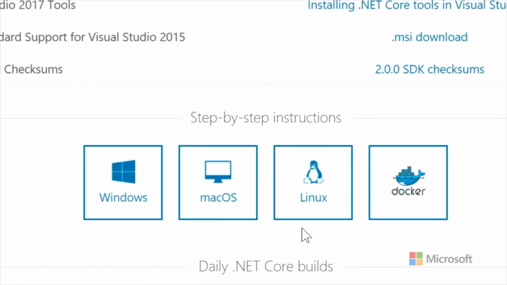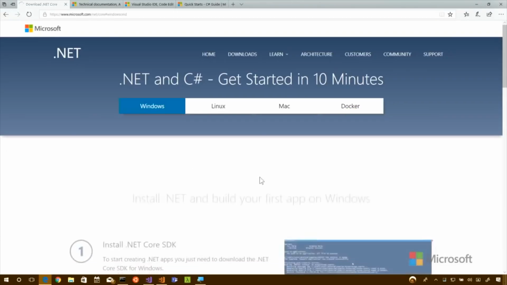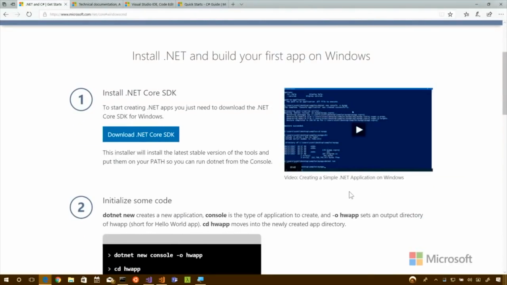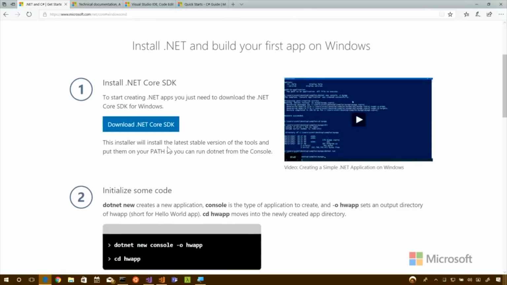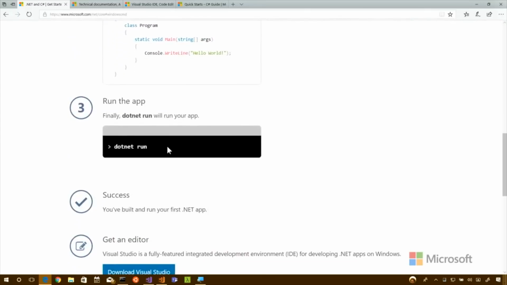Yeah, and we should actually click on one of those. Click on the Windows one, and you should see not only a step-by-step, but also a few videos in between. Right, so we've got a little video. This is very, very short, 2 or 3 minutes. Not as fun as this video, but still. You download the .NET SDK. It'll pick the right version for you. And then by the end of this little 3 or 4 step process, you will have written your first .NET app, which I think we'll do in a little bit.